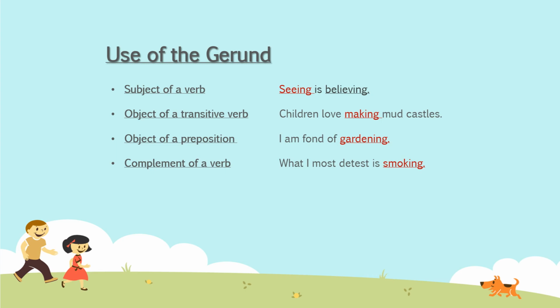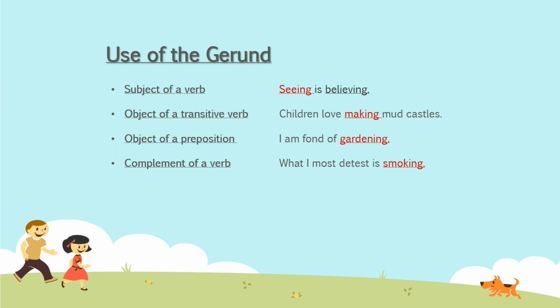Now number 2, object of a transitive verb. Children love making mud castles. Here, making is gerund and love is transitive verb. You simply understand one thing here: gerund can be the subject of a verb or the object of a verb. If it becomes the subject of a verb, it will be placed before the verb. And if it becomes the object of a verb, it will be placed after a verb.